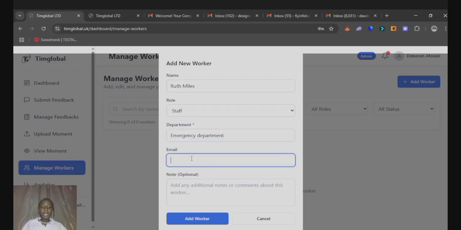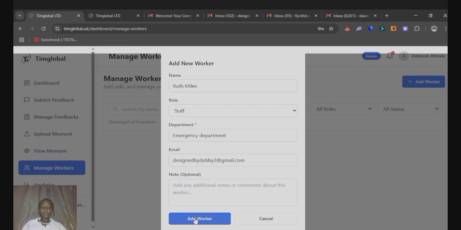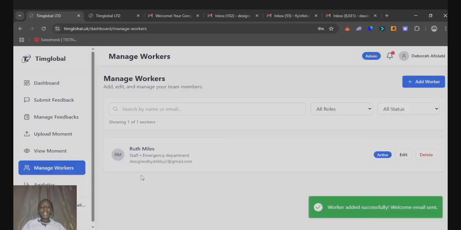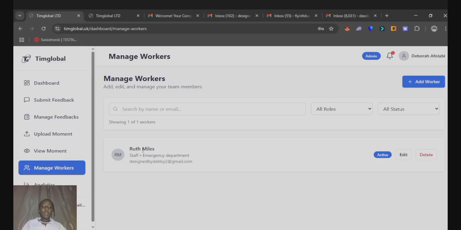Then her email address. Okay, so we can add worker here. So we've added our first worker, Ruth Mouse, a staff member in the emergency department, and it is set to active.